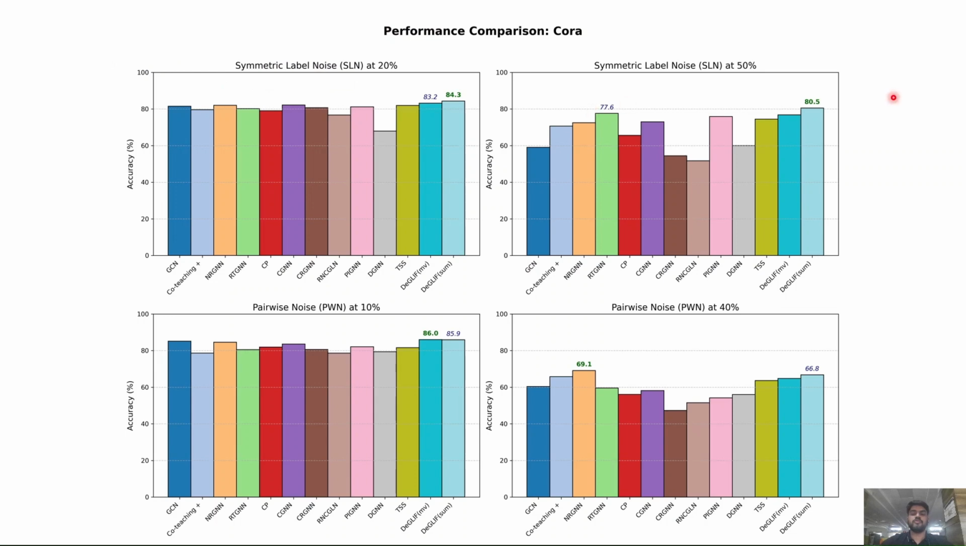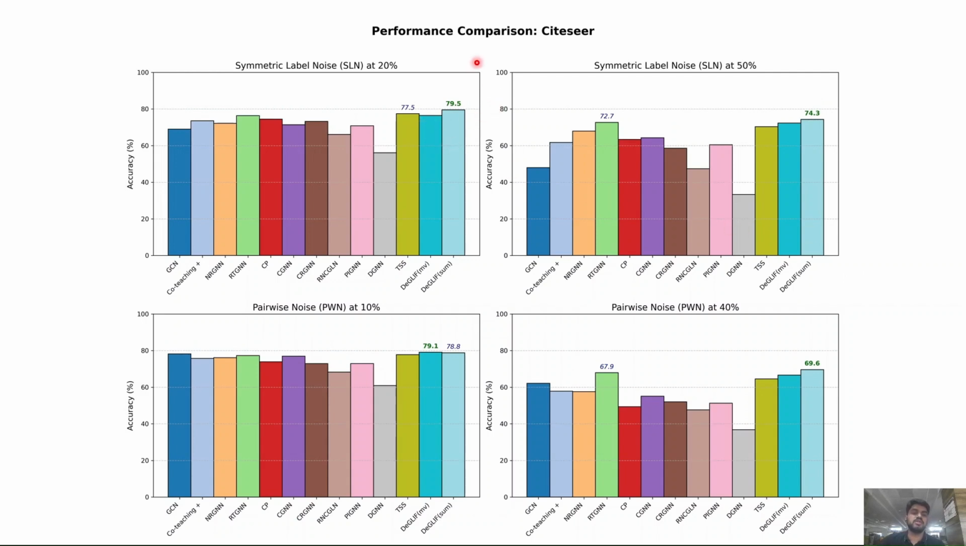We compared the performance of DeGLIF with other noise robust algorithms under different noise settings and different noise levels. The results for the Cora dataset at some specific noise levels are plotted over here. There are other noise levels that we have included in our paper. So we can see that for the Cora dataset, our algorithm performs better for most noise levels and comparably at other noise levels.